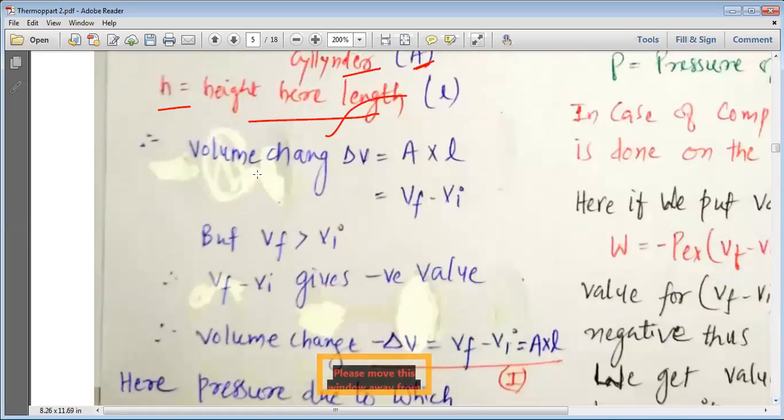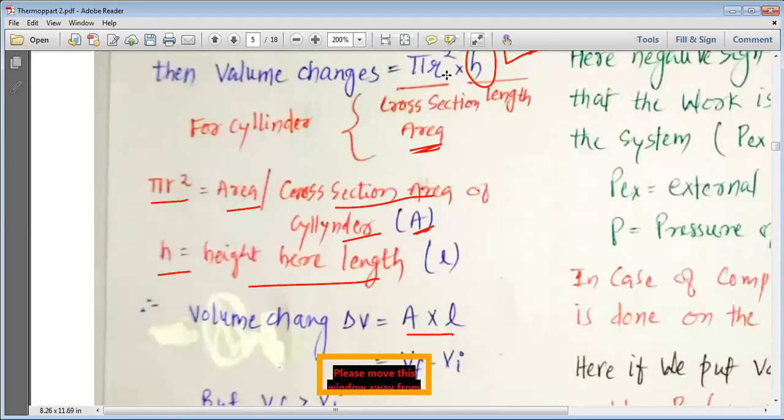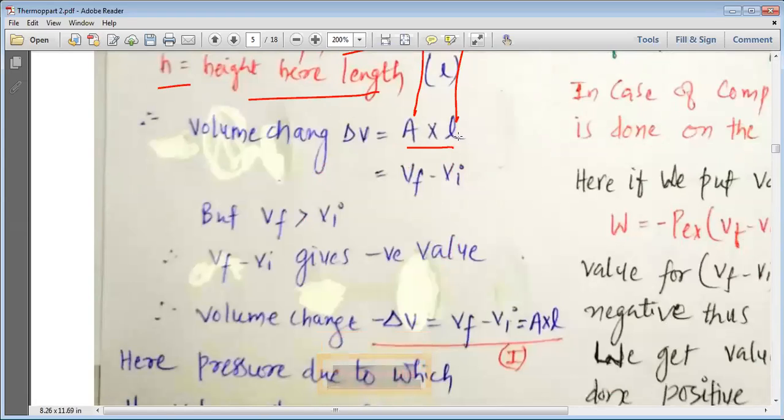So the change in the volume delta V is equal to A into L.